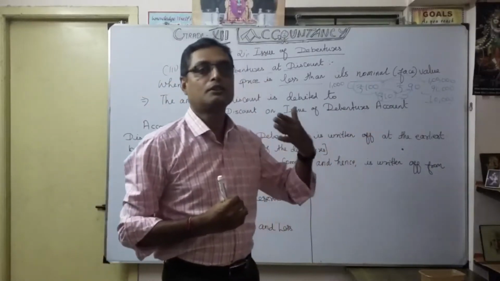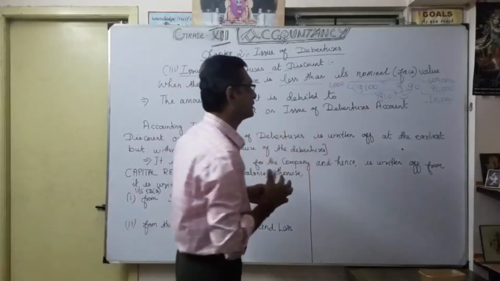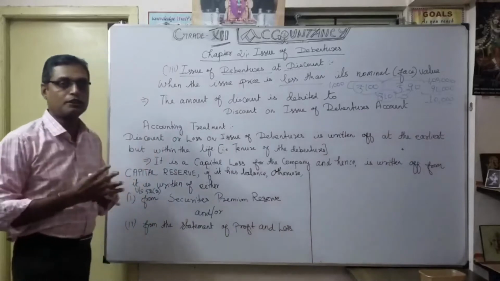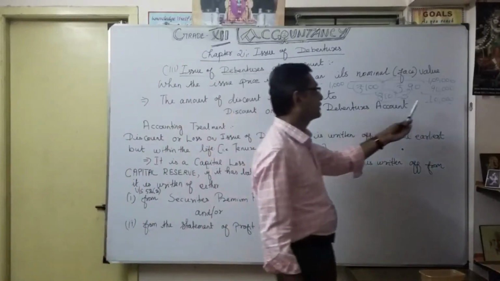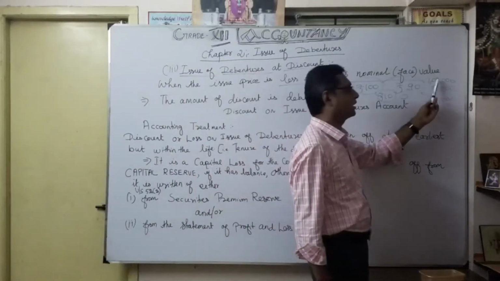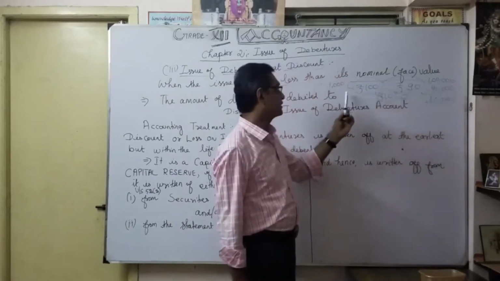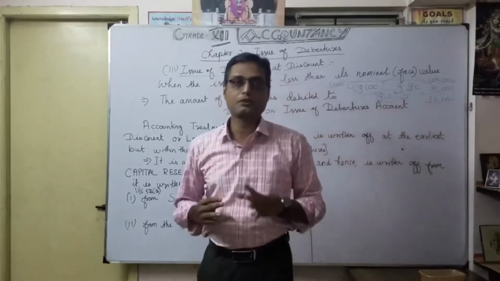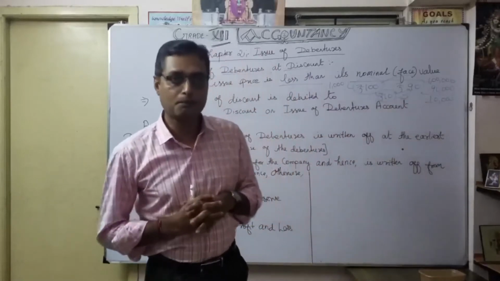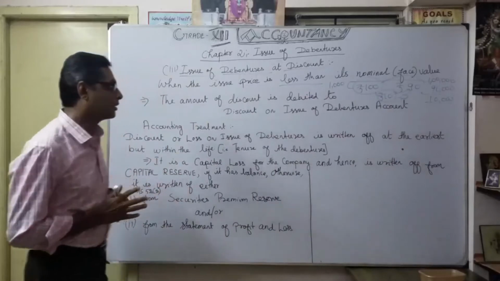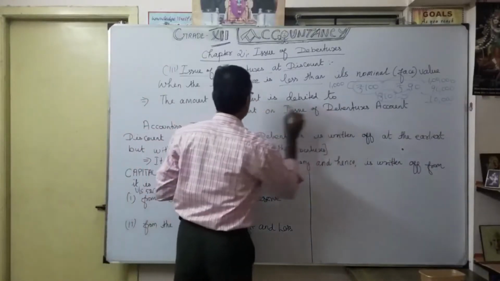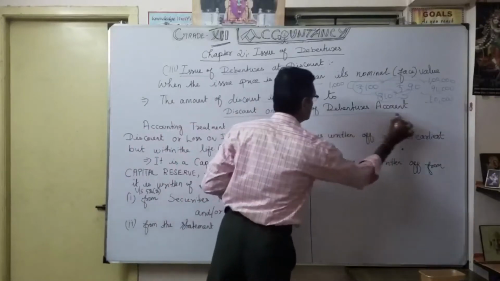Because of issue at a discount, the company loses that 10,000. Even though the face value is 1 lakh, each debenture being 100 rupees, you are supposed to collect only 90,000. So the 10,000 rupees the company loses is shown by debiting the discount on issue of debentures account.